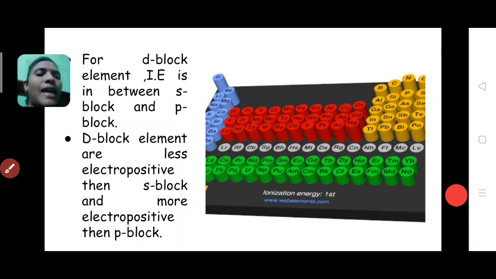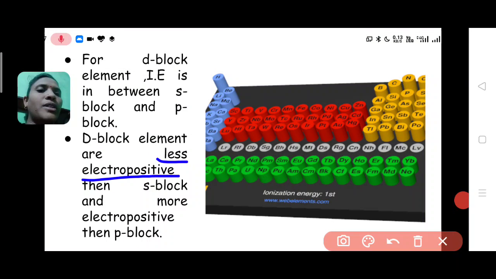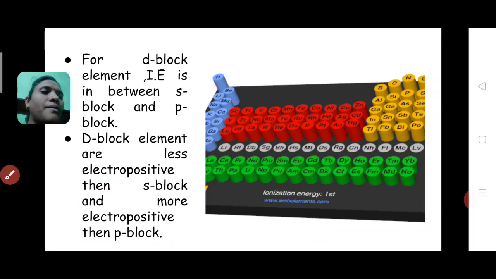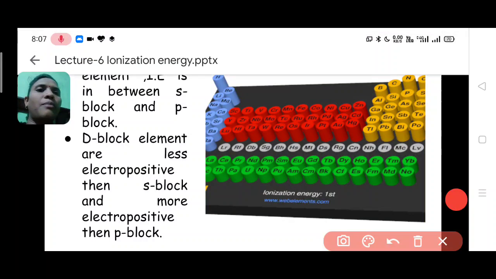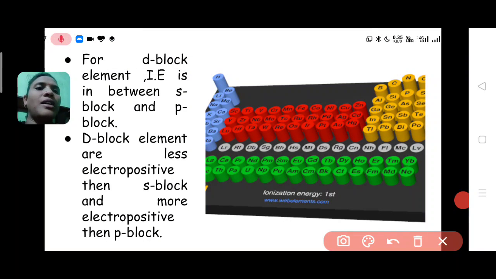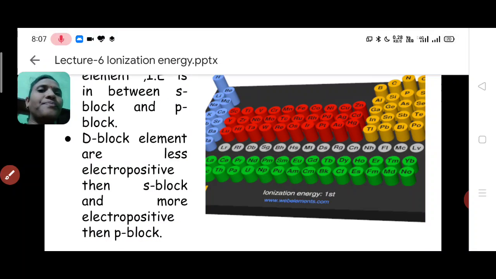So remember this, D block elements are less electropositive than S block and more electropositive than P block. Okay, so remember these two points. D block element has ionization energy in between S and P block, and D block elements are less electropositive than S block and more electropositive than P block because of atomic size in between S and P. Now next,